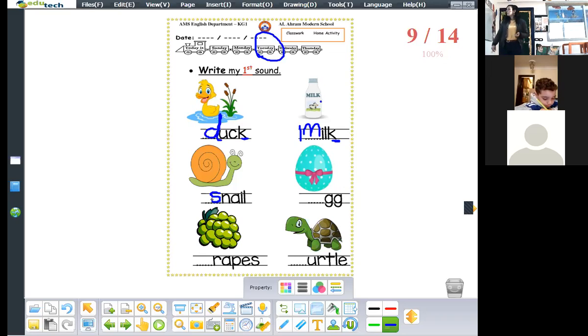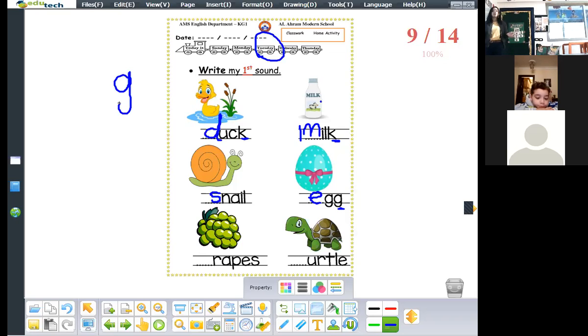Okay. Here, what do you see here? Egg. Yes, what is the first sound of the word egg? Yes, egg, egg. How can we write it? Sleeping dash and semicircle. Okay, look, what is the last sound of the word egg? G, g, g. How can we write sound g? Semicircle, umbrella stick.